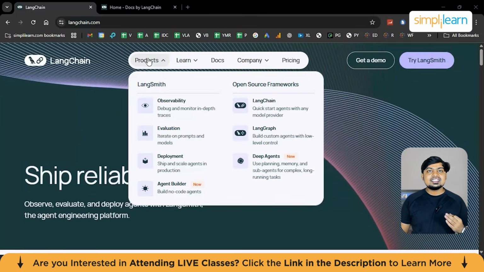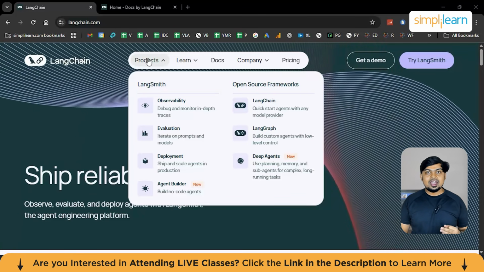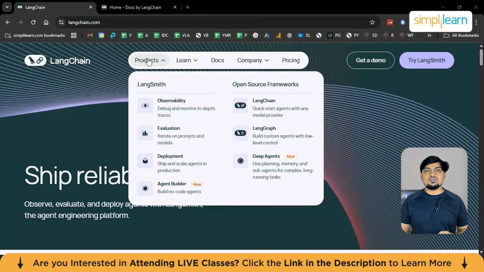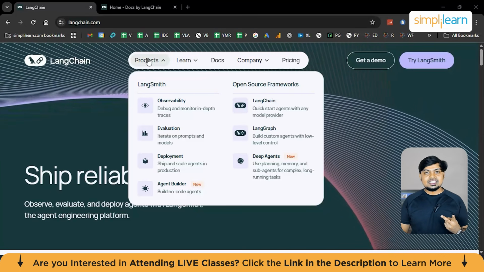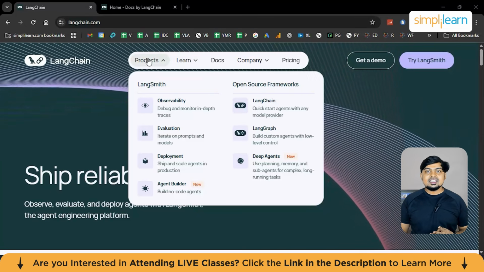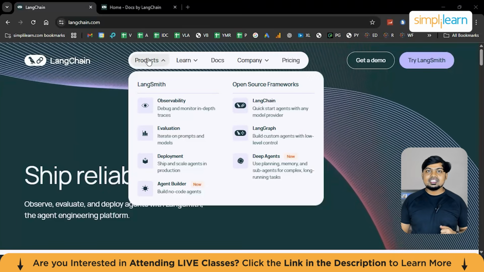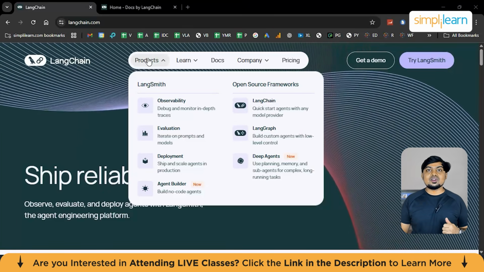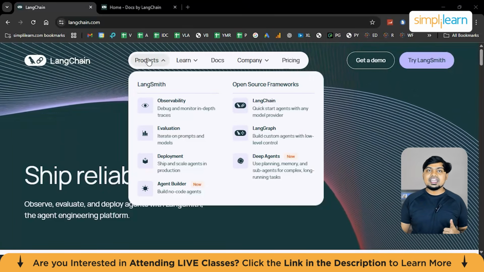Another one is state and memory management. LangChain provides built-in support for conversation memory, session state, long-term context, and a lot more. This ensures that the agent behaves consistently across interactions instead of forgetting everything.